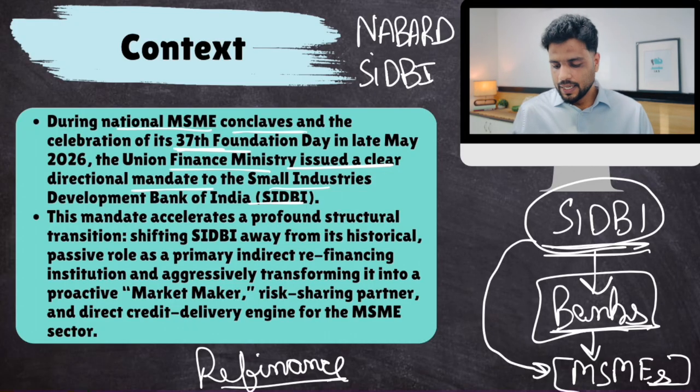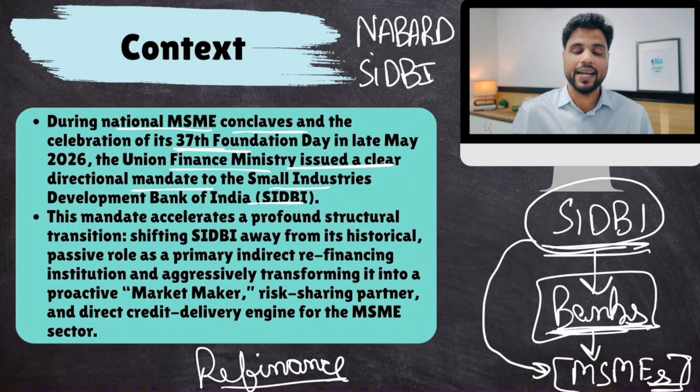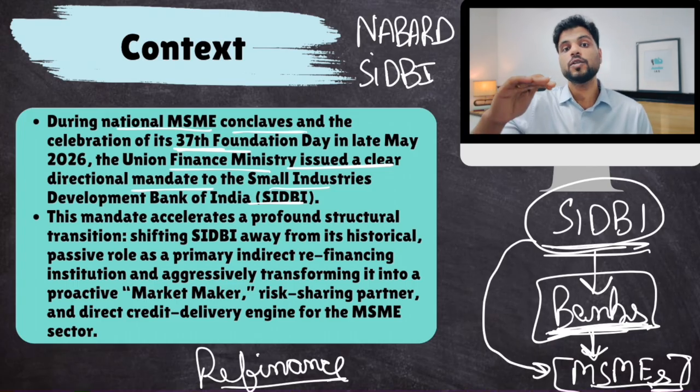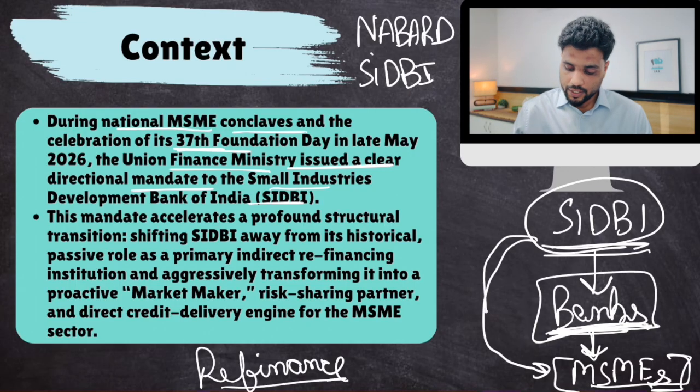The reason for that is that there are certain MSMEs which are high risk, high tech companies, green technology companies, or deep tech companies. Now, this is a highly risky business because you don't know whether your new technology will work or not, or whether it will be a commercial success or not. So banks are reluctant to give money to these MSMEs. Why? Because they're afraid whether these MSMEs would be able to return their money or not. But we can't let that happen, because if this happens, then there would be no MSME investing or working on high-tech things. India's technology would be dwarfed forever. Therefore, to support these high-risk MSMEs, SIDBI needs to go direct.